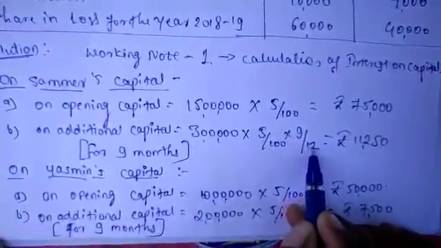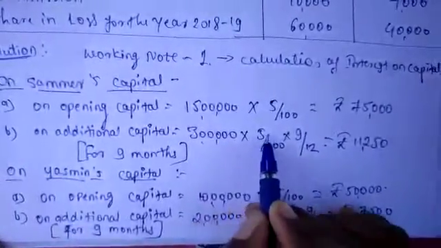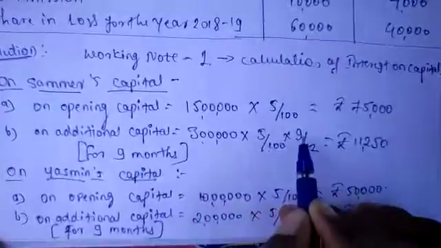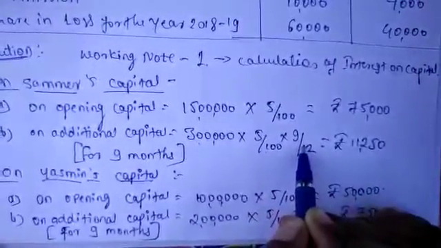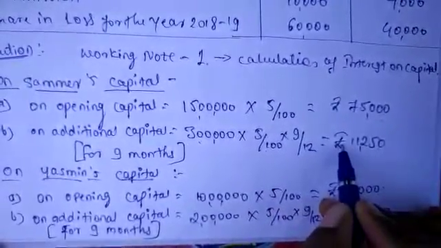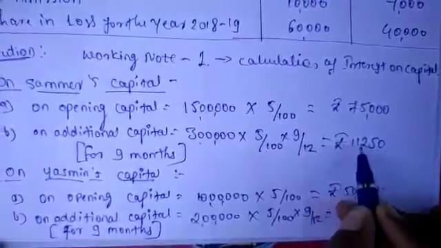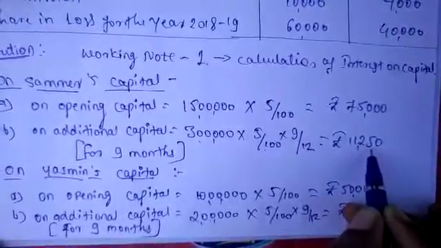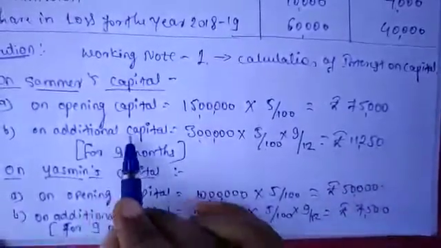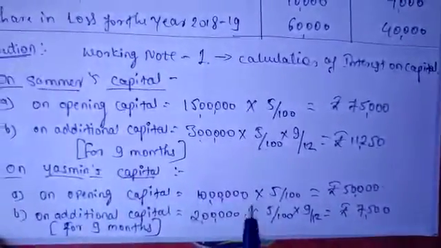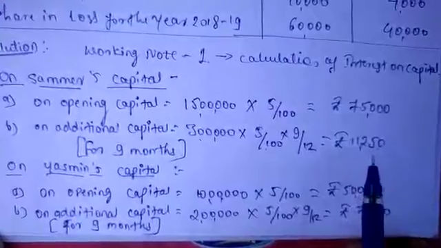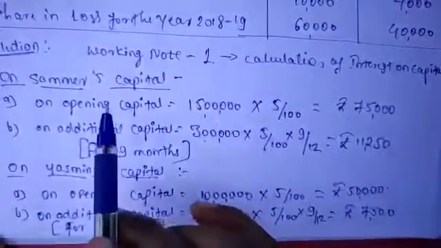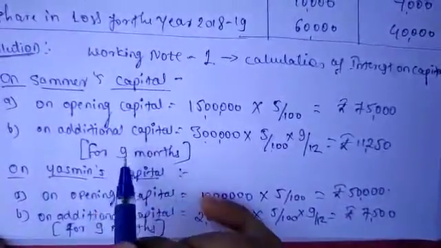9 divided by 12. 3 lakhs into 5 divided by 100, it is a rate. And this is 9 divided by 12, it is the months. So the calculation amount is rupees 11,250. It is the interest on additional capital of Samir for the 9 months.